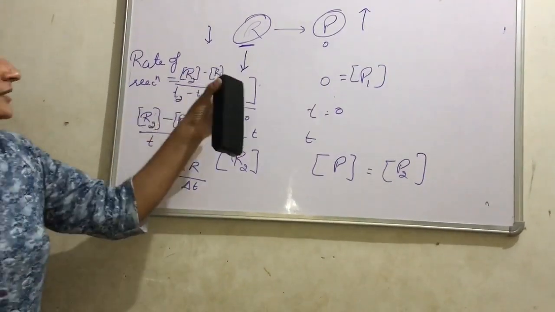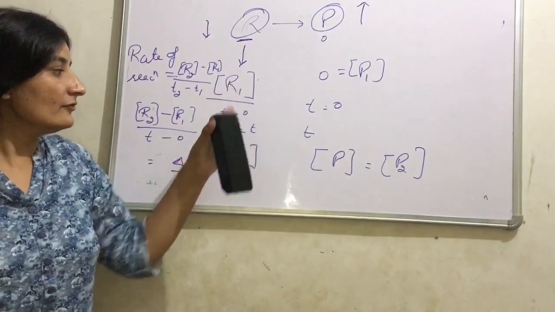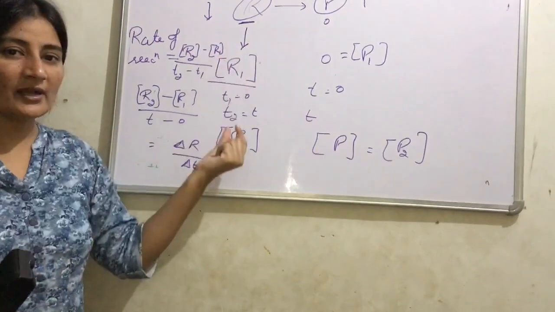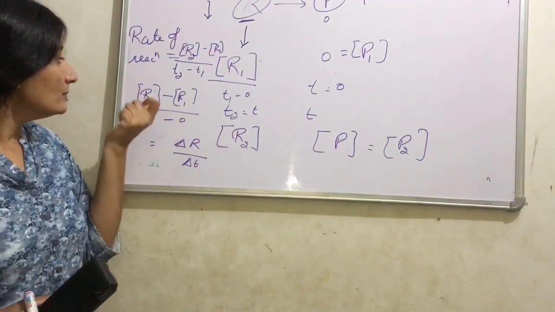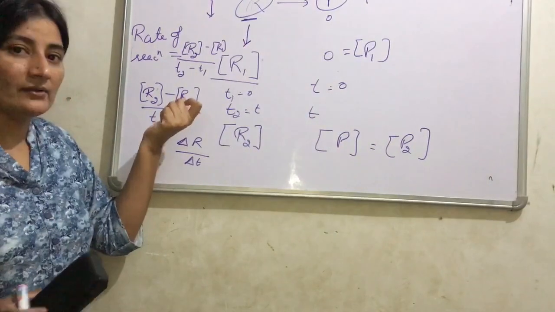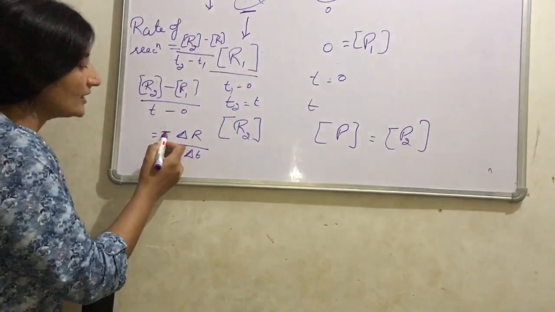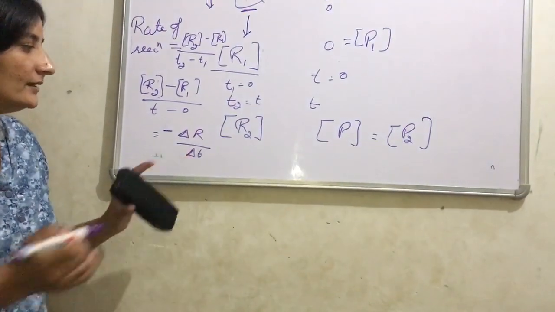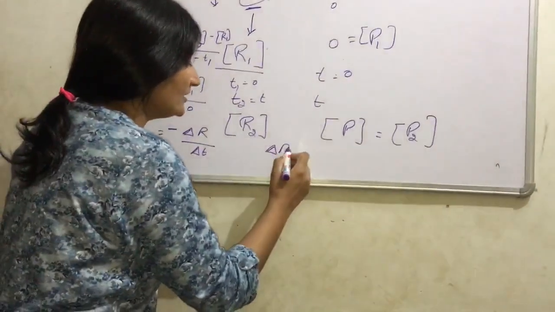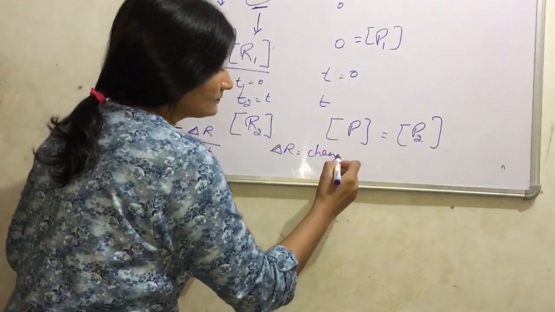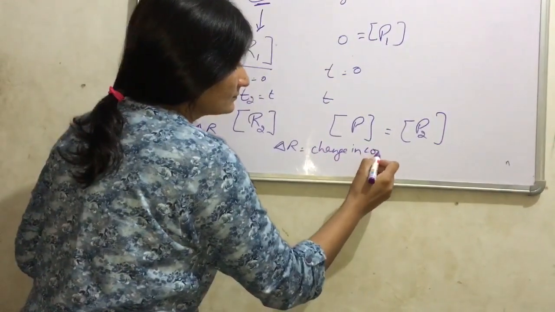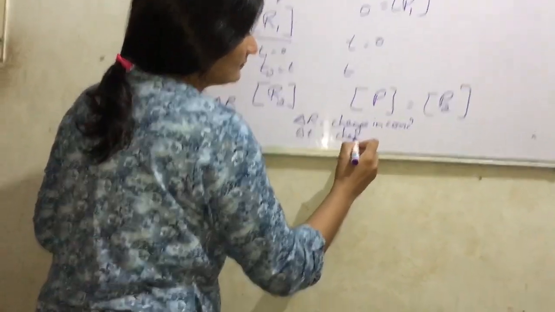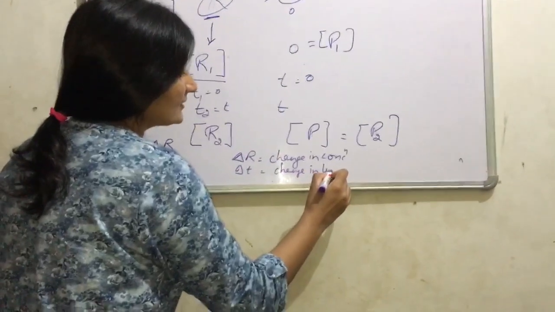Now see, initially reactant R1, finally reactant R2. With the passage of time, the concentration of reactant decreases. So the R2 value is less than R1. That's why this delta becomes negative. So rate of reaction is equal to minus delta R by delta T. Here delta R is the change in concentration and delta T is the time taken, or change in time.